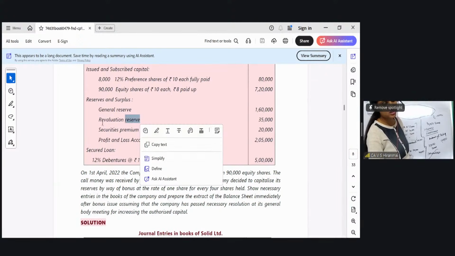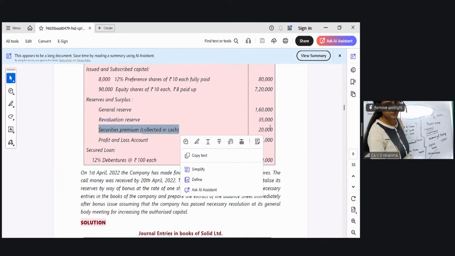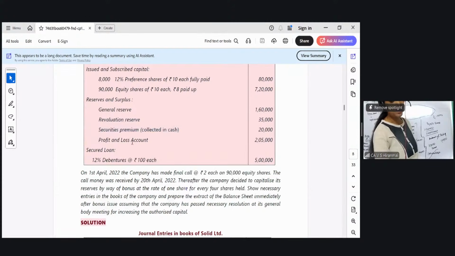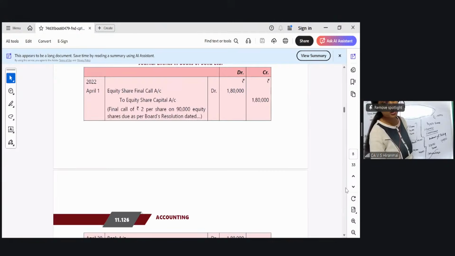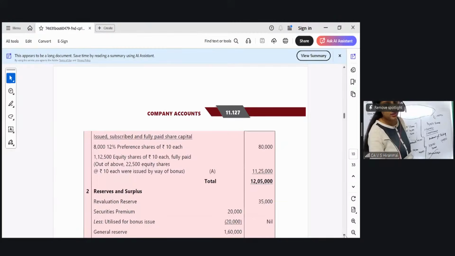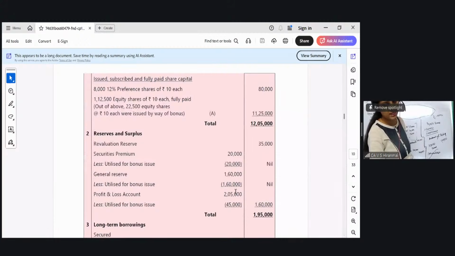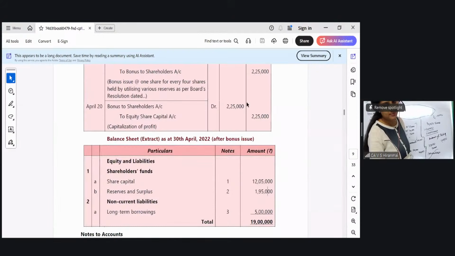Revaluation reserve आपने touch किया है? नहीं. So this balance is still there. It will come in the balance sheet. Securities premium में कुछ भी नहीं बैलेंस है जीरो. P&L account में से 2,05,000 में से you have utilized 45,000. तो यहाँ पे 1,80,000 मिल जाएगा and 35,000 is still there. So I mean 1,60,000, 45,000 if you subtract 160 in your P&L account and 35 here. So total 195 आपका reserves and surplus में यहाँ पे आएगा.